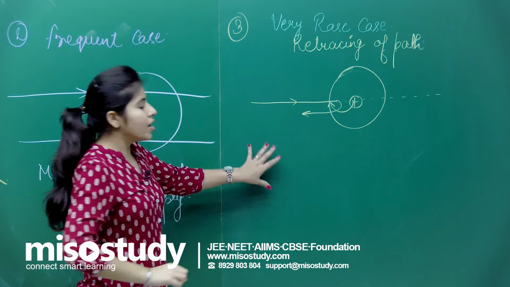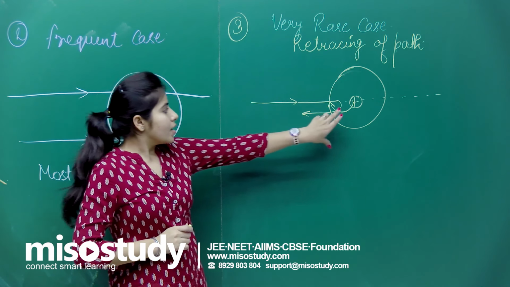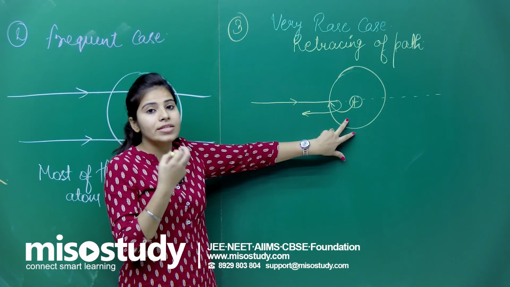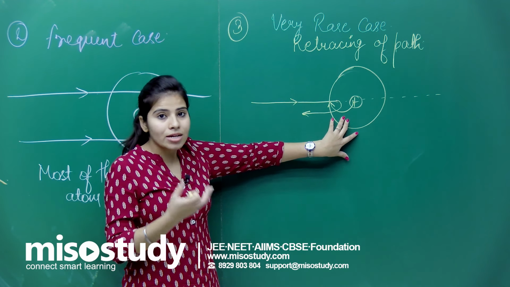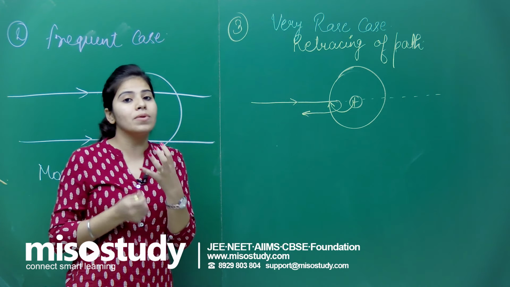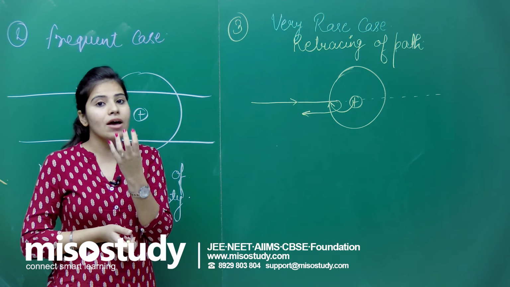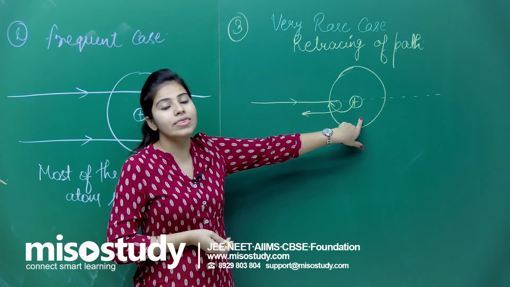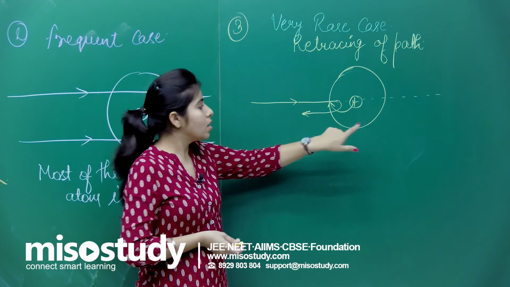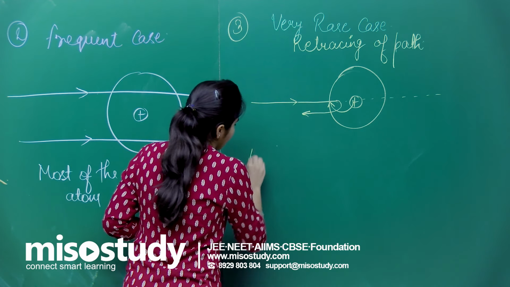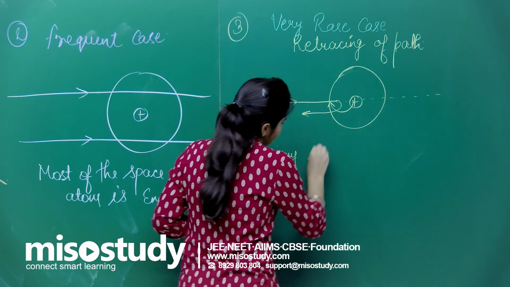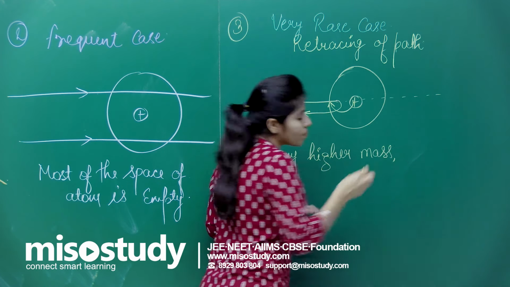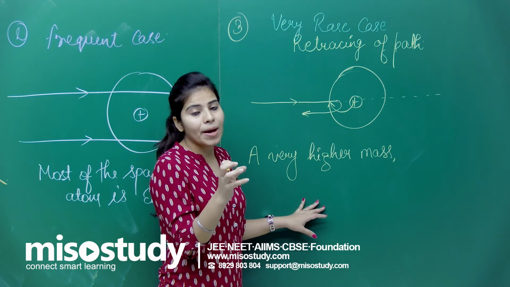Now the inference that I can draw from here: if my alpha particle is coming back, retracing the path and deviating at 180 degrees, then that means there is something very much heavier, having very high mass, placed inside the center, and that we finally called the nucleus. So the inference from here will be a very high mass, but it is very compact in size.